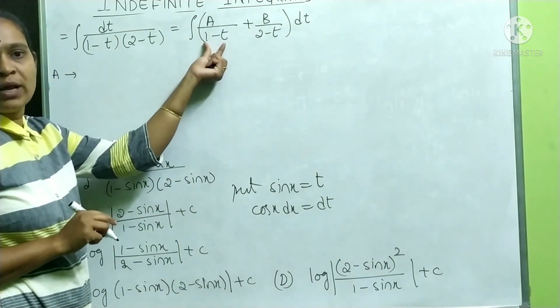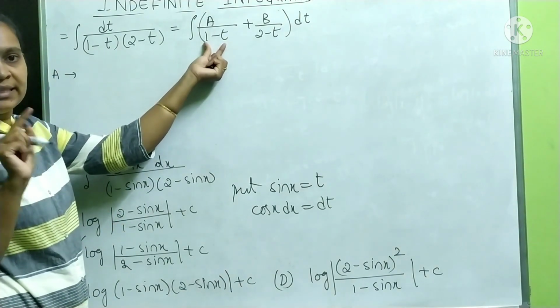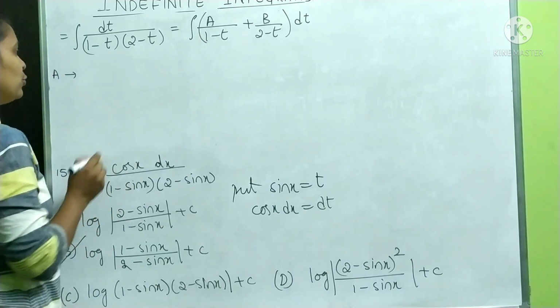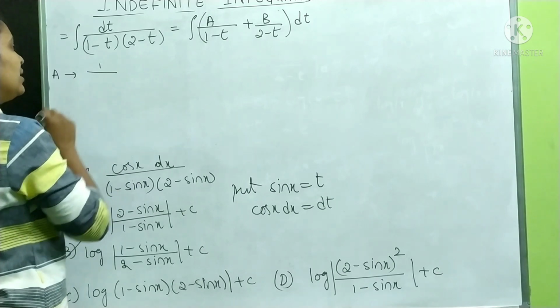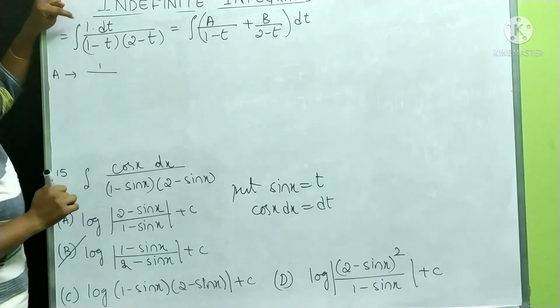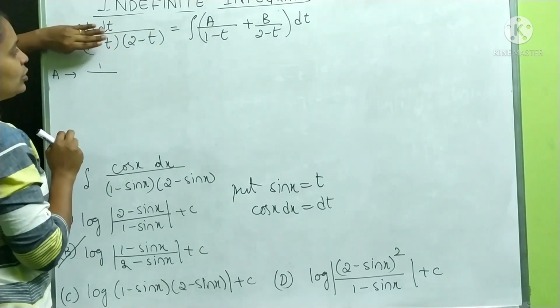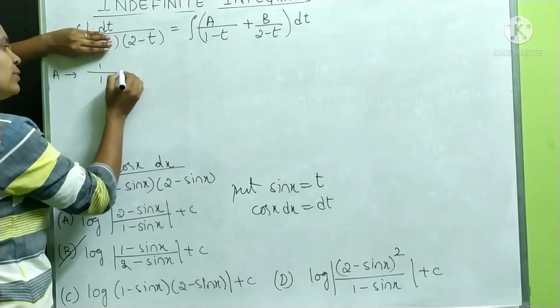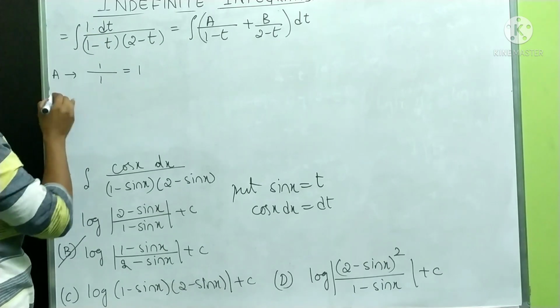Denominator of a is what? 1 minus t. 1 minus t is equal to 0, so t is equal to 1. Put t is equal to 1. So it is 1 by, see here nothing is there means 1 will be there. So don't write here. Substitute 1 here. 2 minus 1 is 1. Therefore A value is 1.